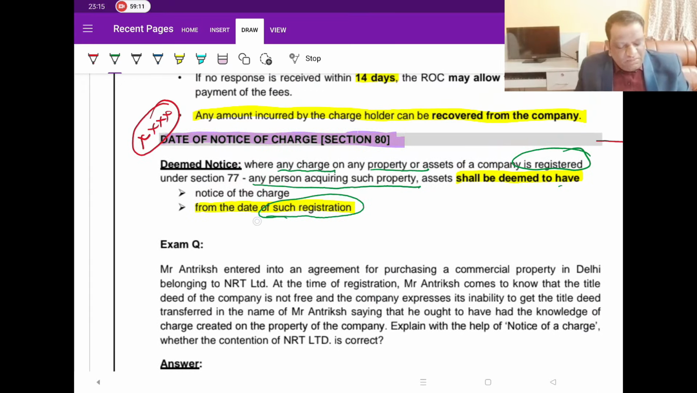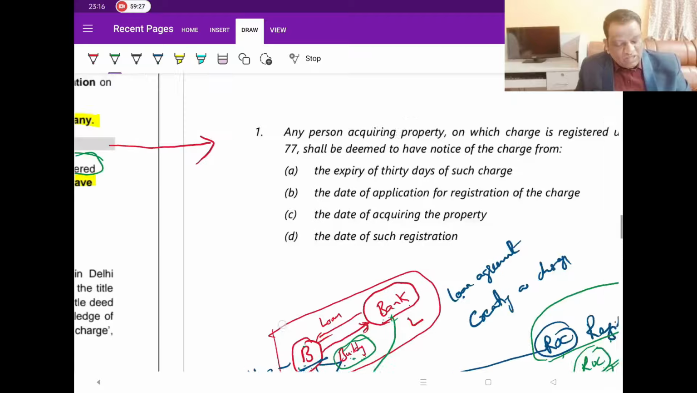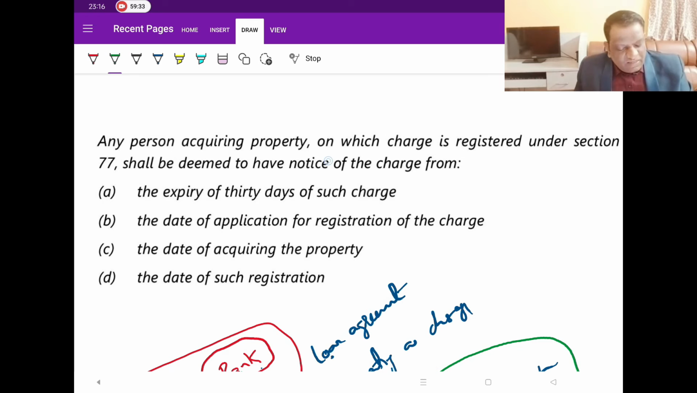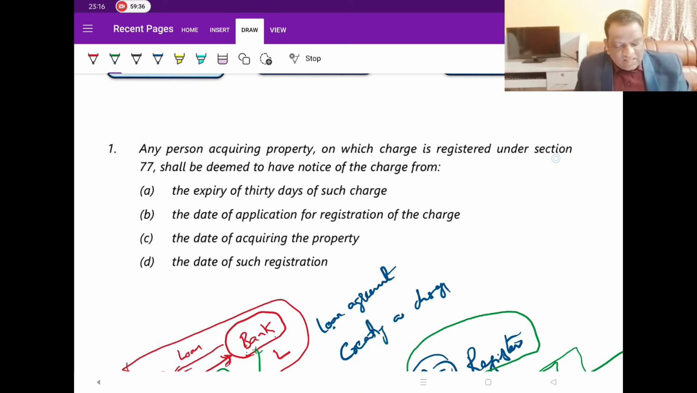But the deemed notice would come into effect from what date? The deemed notice would come into effect from the date of registration. Take three stars to this point. He is asking this in MCQs: from what date would the deemed notice come into picture? Look at this MCQ, which is given in the ICAI material. Any person acquiring property on which a charge is registered under Section 77 shall be deemed to have notice of it from what date?